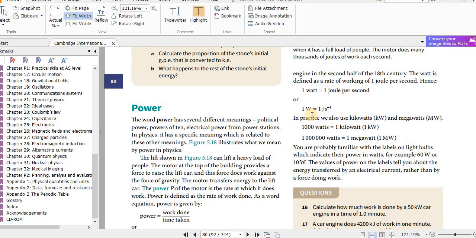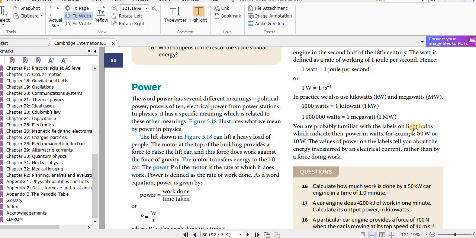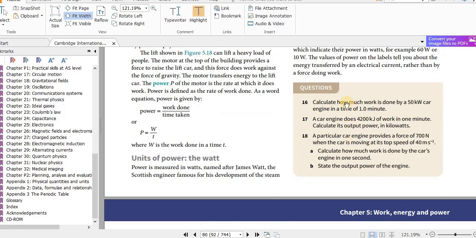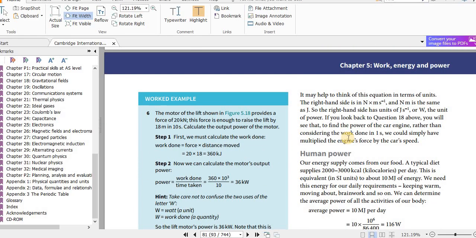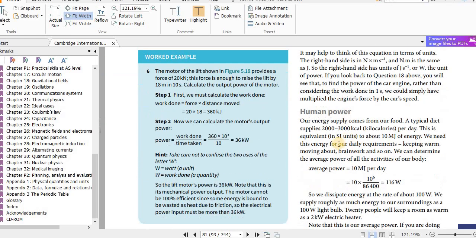See, it's shown here. And about bulbs, 60 watt, 10 watt. Okay, you have to answer these questions and check the answers in the CD.